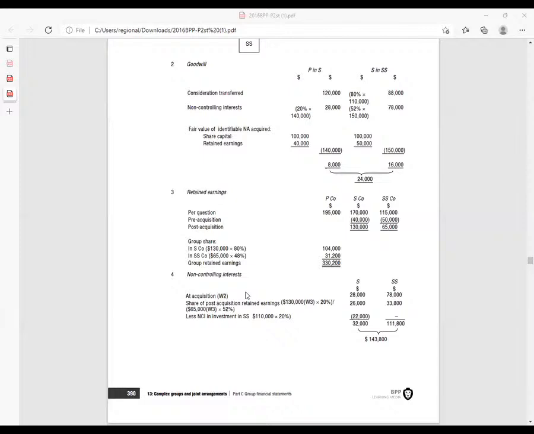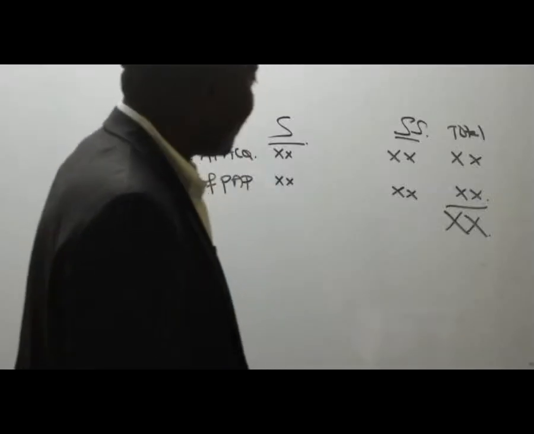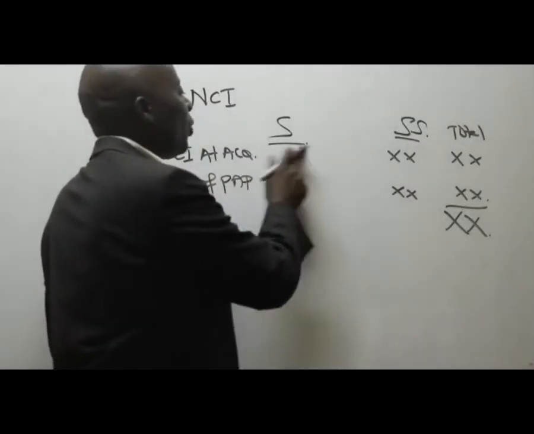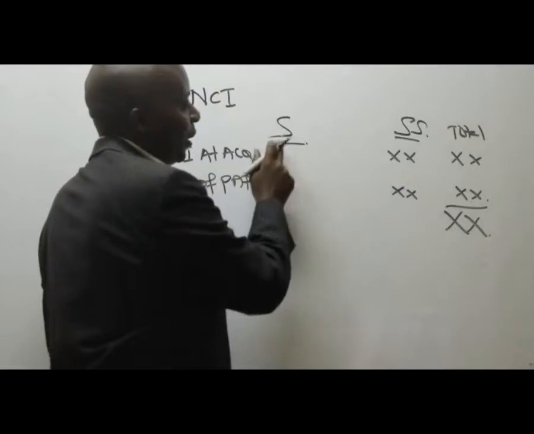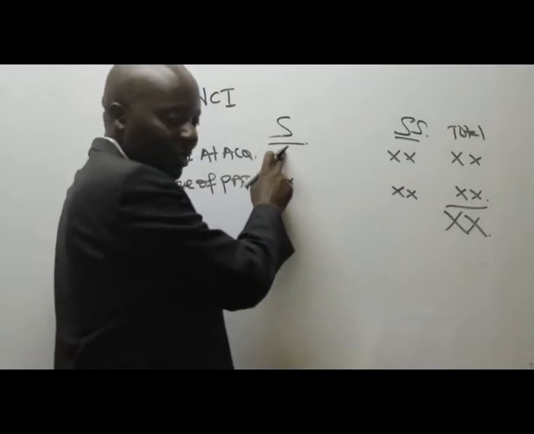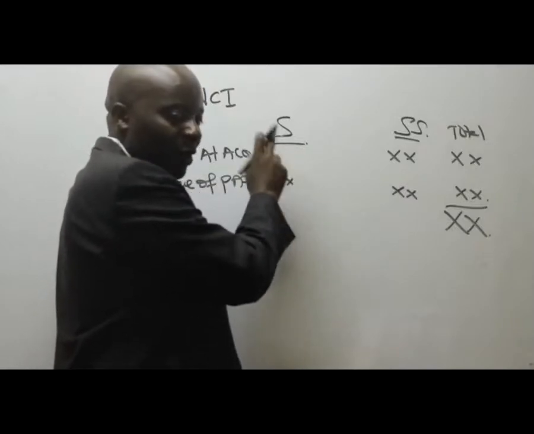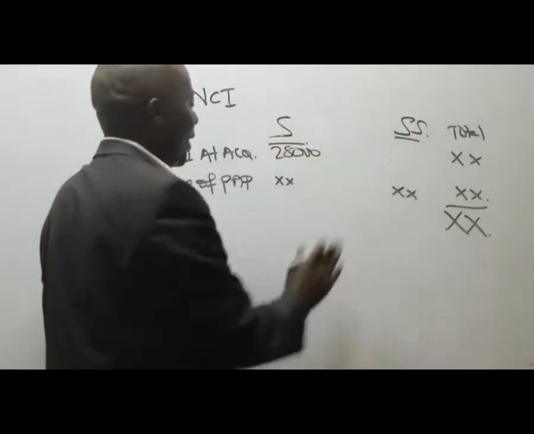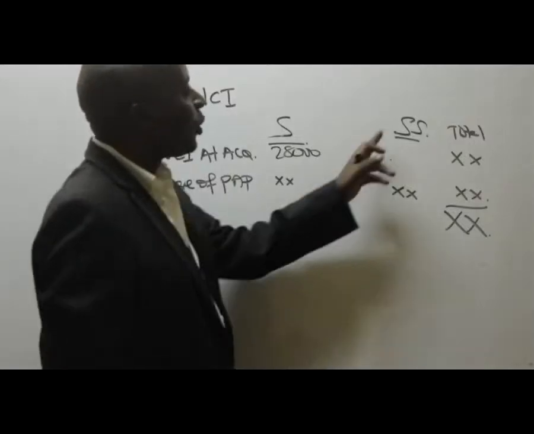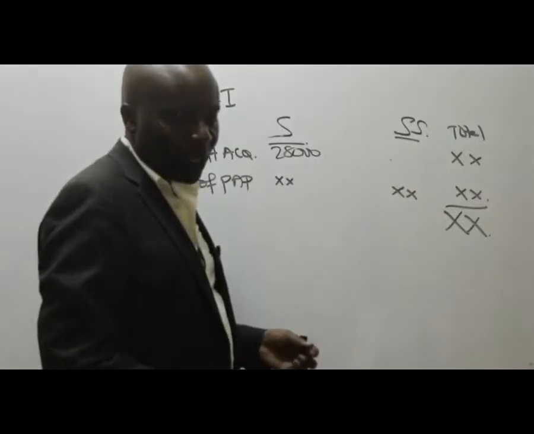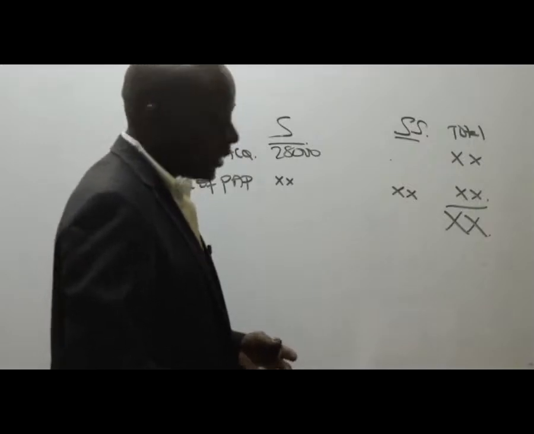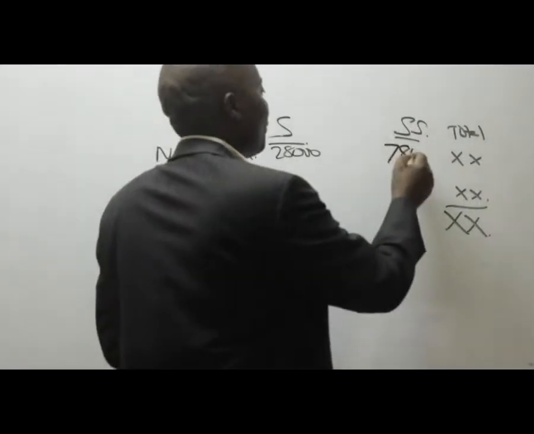So at least the NCIs that we used in computing our goodwill, NCI at hapo ilikuwa ngapi? Somebody please talk to me. NCI ya S ile tulitumia ilikuwa ngapi? 28,000. Thank you very much. How about this one here? NCI ile tulitumia kutafuta goodwill ya SS ilikuwa inakuja ngapi? 78,000, right? Thank you very much.